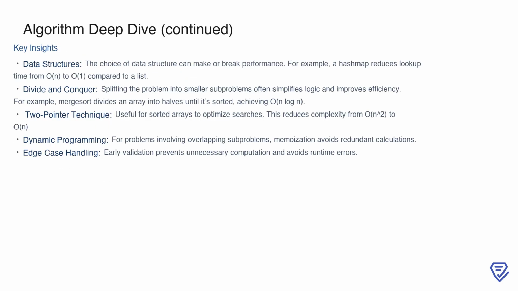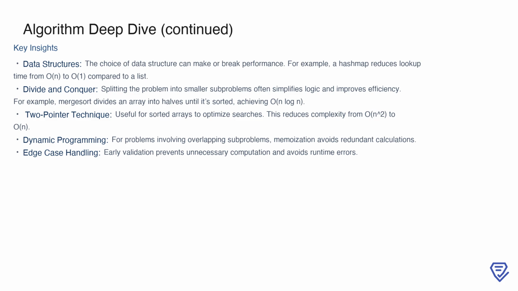To solve problems efficiently, there are key insights to keep in mind. First, the choice of data structures is vital. For example, hash maps can reduce lookup time from O(n) to O(1) compared to lists. Divide and conquer techniques are another powerful tool. By breaking the problem into smaller subproblems, you can simplify logic and improve efficiency, as seen in algorithms like mergesort, which achieves O(n log n) complexity.